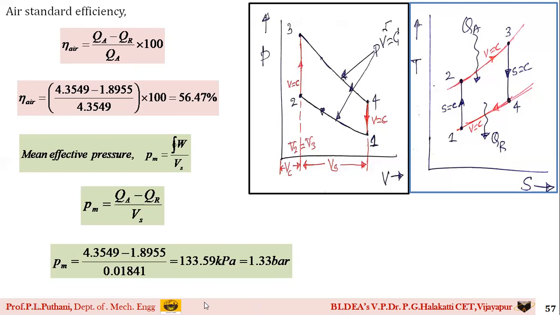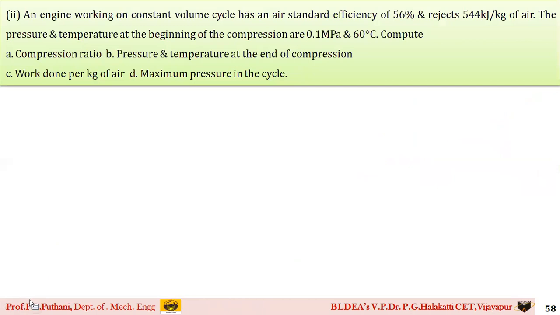Okay students, we shall move to the next problem. Yeah, here is the next problem, sir. Students, which you can see on the screen. It is said that there is an engine which is working on a constant volume cycle, which has an air standard efficiency of 56% and rejects 544 kilojoules per kg of air.